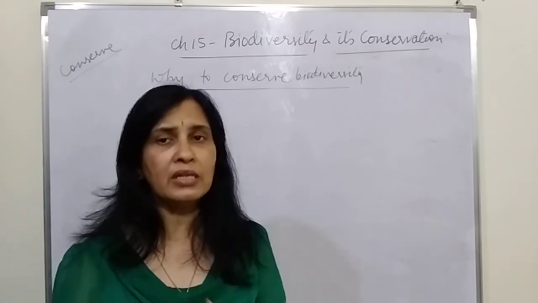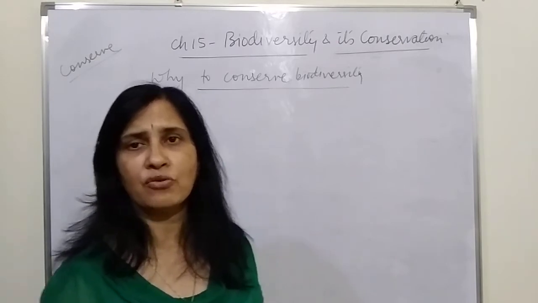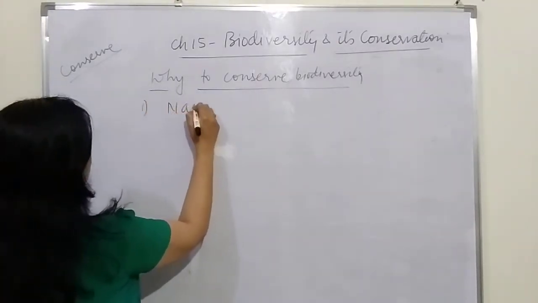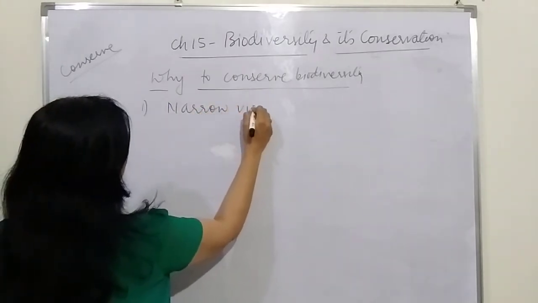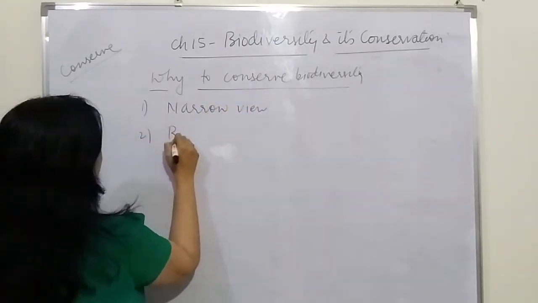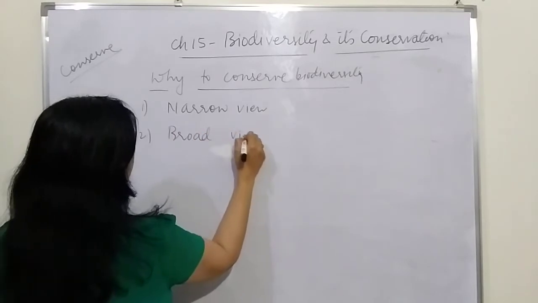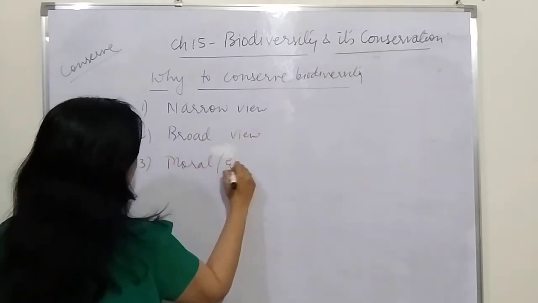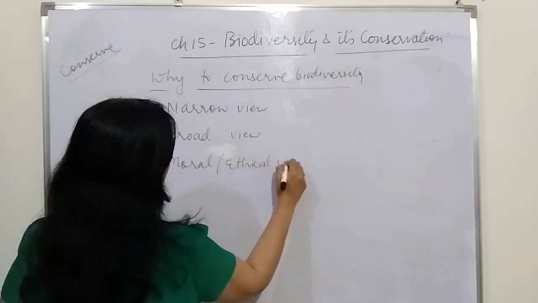But that's not the only reason. There are three specific reasons why we should conserve biodiversity. First is the narrow view. The second is the broad view, and the third one is the moral or the ethical view.